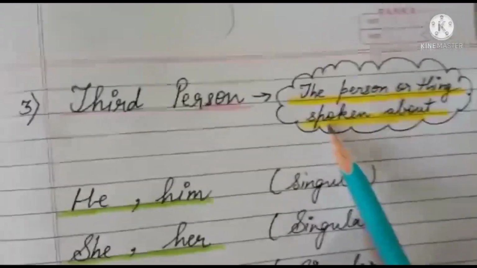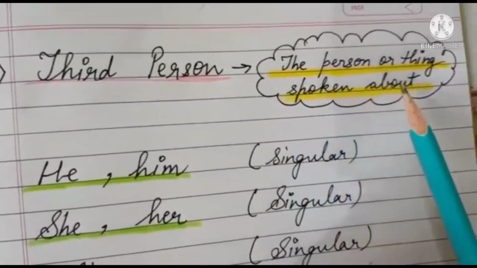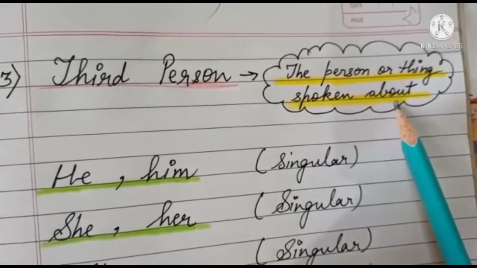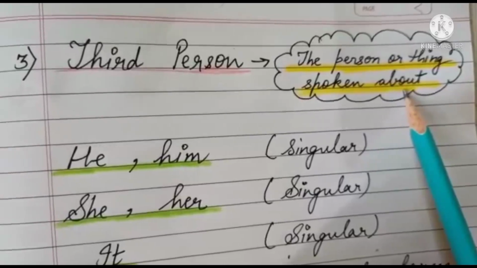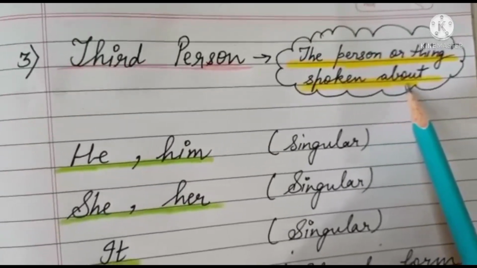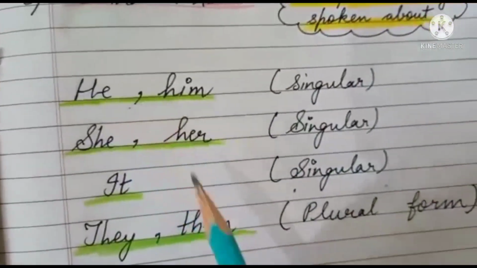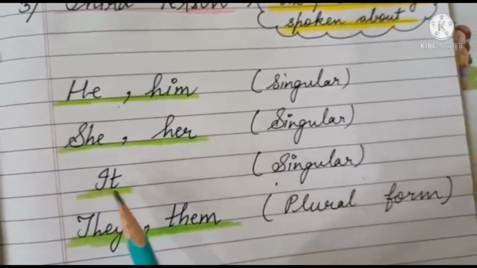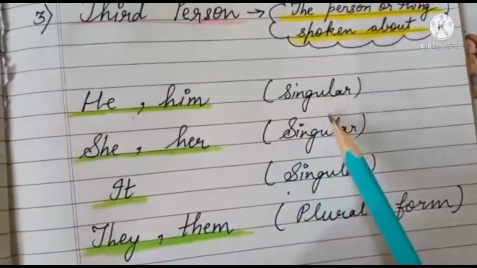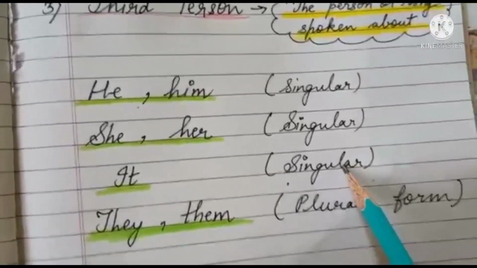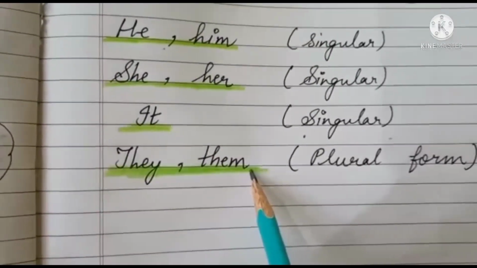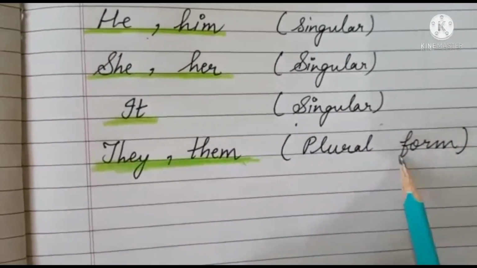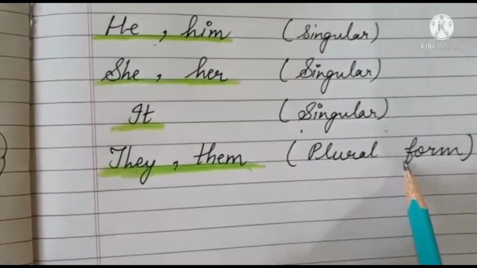Next is third person pronouns. The person or thing spoken about, they come under the third person pronoun. Okay, now look at this, children. He, him, she, her, it. All these come under singular forms. And they and them are the third person pronouns that are used in plural form.